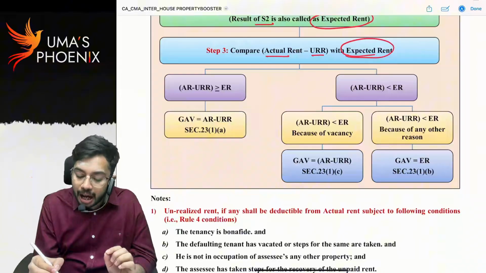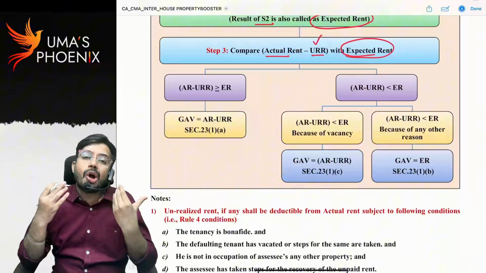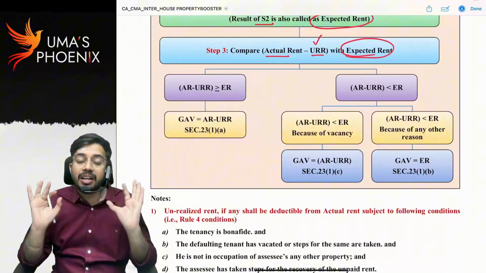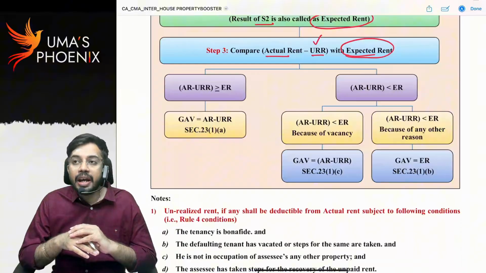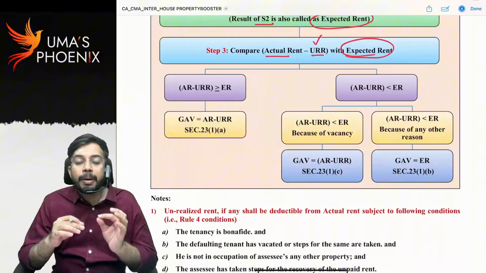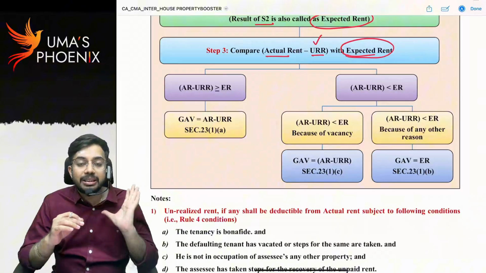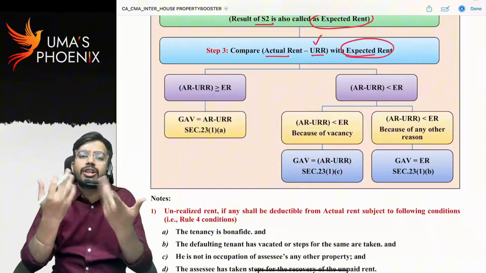What do you mean by unrealized rent? Whatever rent that could not be realized from the tenant, that rent we call as unrealized rent. I gave my flat on rent to a tenant. Tenant occupied my flat for 12 months. For 7 months he paid the rent. For the balance 5 months he is not paying the rent.